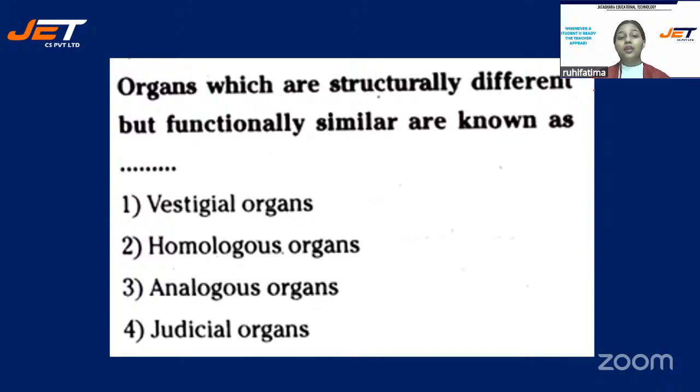Okay. Next question. Organs which are structurally different but functionally similar are known as. And your options are number one, vestigial organs. Option number two, homologous organs. Option number three, analogous organs. Or is it option number four, judicial organs?